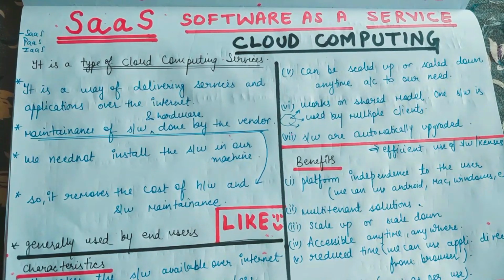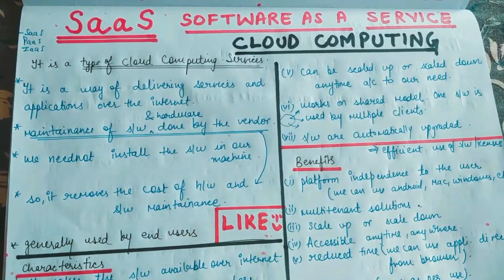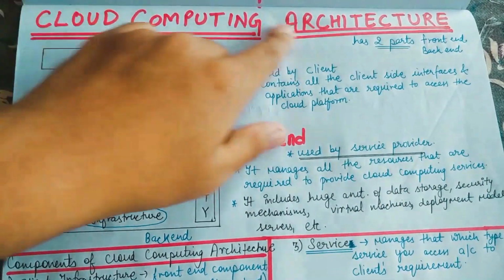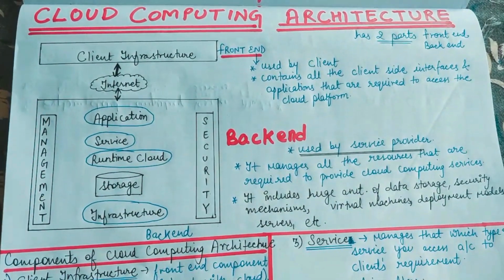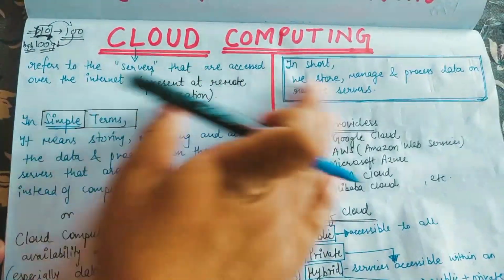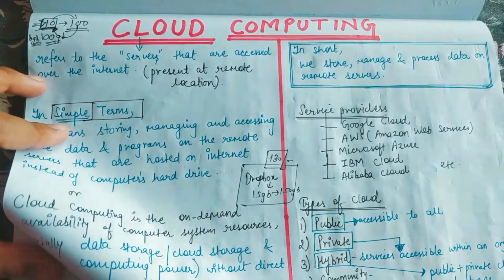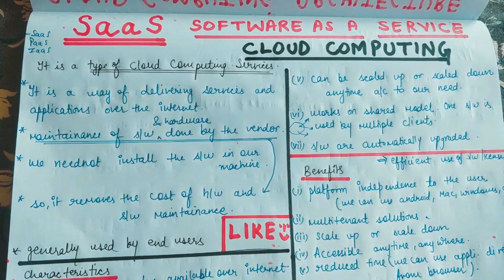So guys, this is our cloud computing series going on, and I've already covered 5 videos before this video. Like we have discussed cloud computing architecture, and we have also discussed the advantages and disadvantages of cloud computing, and we have also discussed the introduction to cloud computing and the characteristics also in the other video. So characteristics are important. You can refer the playlist.